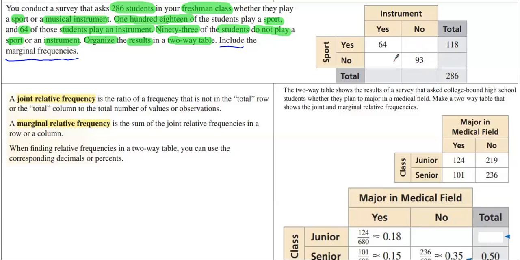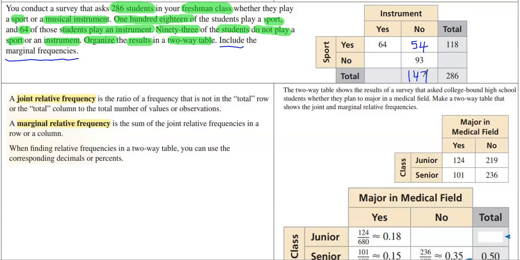So now all we have to do is look at it: if 64 said yes and there were 118 total, then we take 64 from 118 and we get 54. But now we also know how many people said no to playing an instrument, right? We can get this marginal frequency because we can do 54 and then we can just add 93. So that's 147. And you can see how this is all starting to come together like a Sudoku puzzle.